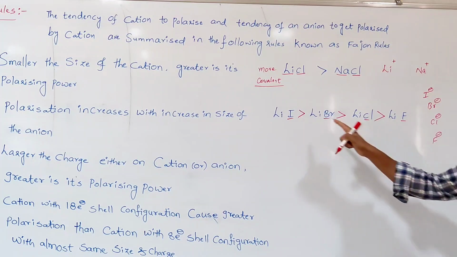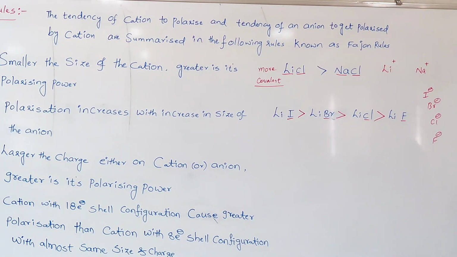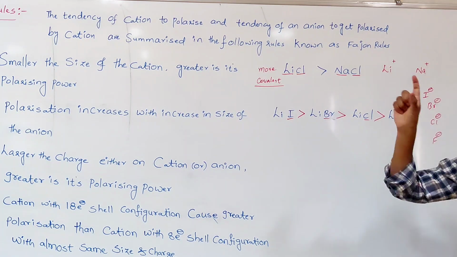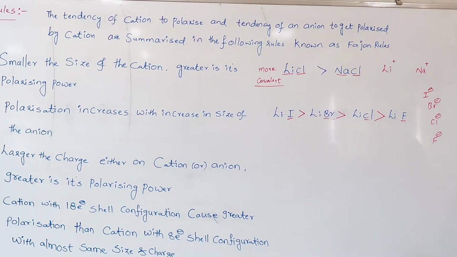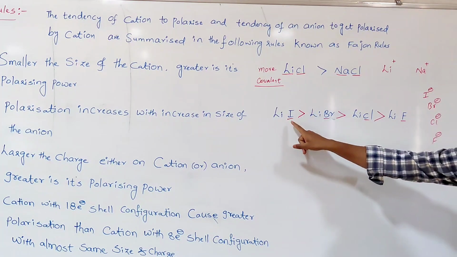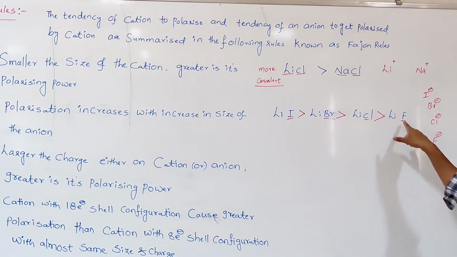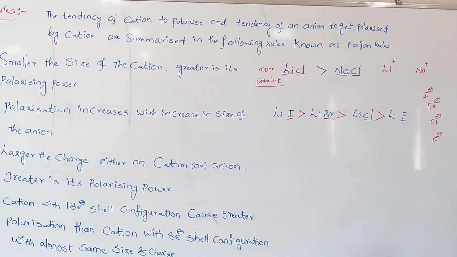That means as the size of the anion increases, the covalent character increases and ionic character decreases, because the anion which is larger in size can be easily polarized by the cation. That's why iodide is more covalent in character, fluoride is less covalent in character; here more ionic character, here less ionic character. That is the second Fajans rule.